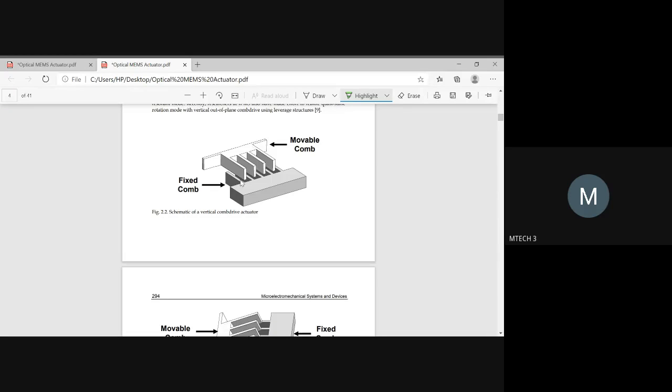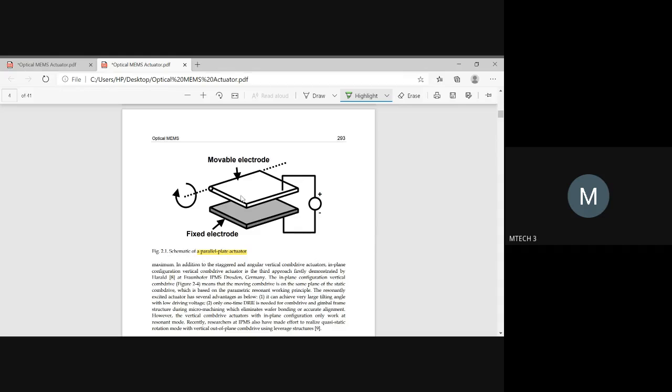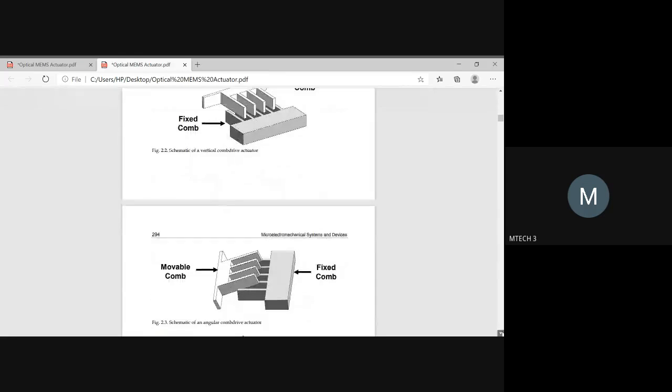So this is the gap which is associated between the two plates. Okay, so here you can see that the gap associated with the fixed and the movable combo is very much less in comparison to that of our previous parallel plate actuator. So this is another advantage.